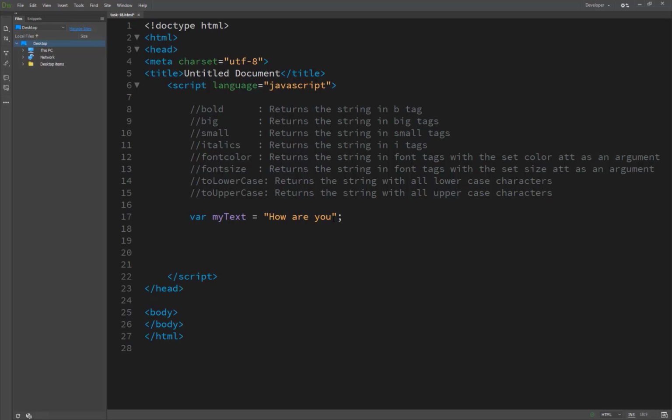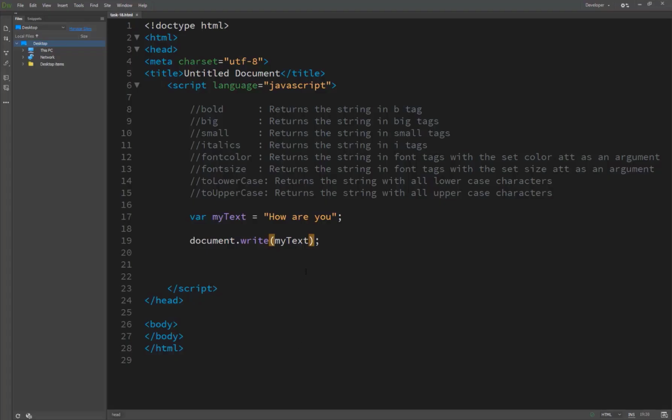We assign a value to my text as "how are you", and now we are just printing, and you see document.write. Inside we pass basically my text. It's task 18, and here we just see the "how are you", and now you see the results here in task 18, "how are you". And now we can apply them one by one, and here is how to apply it.